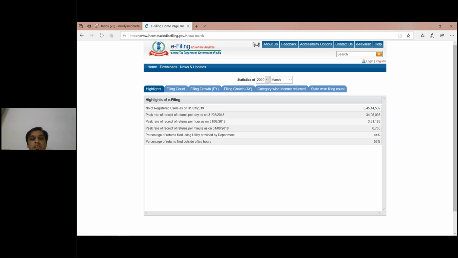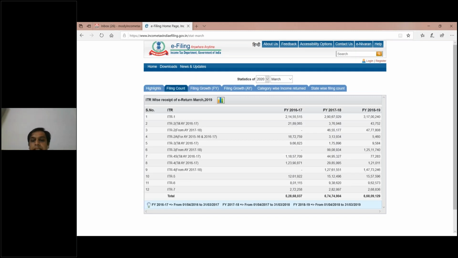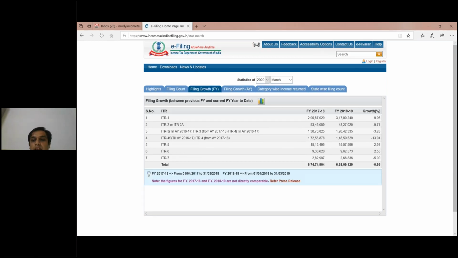You can also check the percentage of returns filed outside office hours. Nearly 53% of the income tax returns are filed after office hours. So it's very easy. And these are the filing counts. Nearly 6 crore 68 lakh returns were filed in financial year 18-19. The year before, 6 crore 74 lakh were filed. And here the filing growth is given.